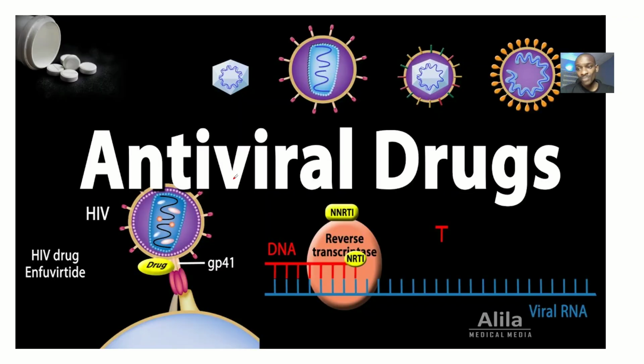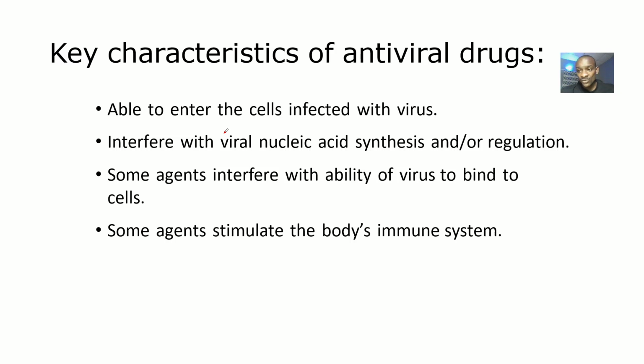So this is an antiviral drug. Basically, the antiviral drug will work to cure a viral infection. Okay. So the key characteristics of antiviral drugs are like this. Antiviral drugs are able to enter the cells infected by a virus. So for a drug to be called an antiviral drug, it must be able to enter the cell, just like the virus had entered the cell. And it can interfere with the viral nucleic acid synthesis. It can interfere with it or regulate it.